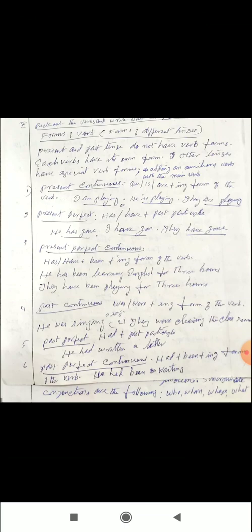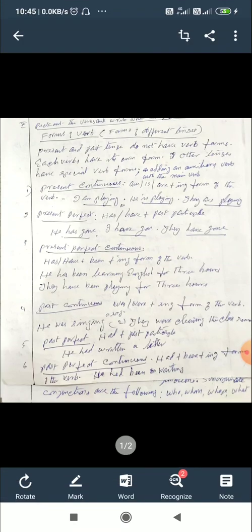Other tenses have special verb forms. We form other tenses by adding an auxiliary verb to the main verb. So I'm going to say the different forms of the verb.